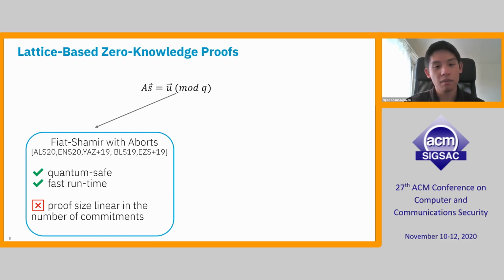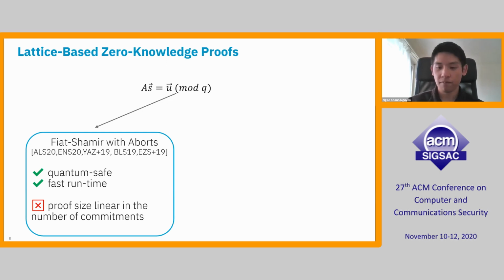Even though the proof size here is much smaller than the Stern proofs, it is still linear in the number of commitments. This means that if we want to commit to thousands or millions of vectors, the proof size will blow up. However, in certain applications, like in this talk, proofs of addition or multiplication, we don't commit to too many vectors. That's why the proof sizes we get are small, and we'll see that in the last slide.